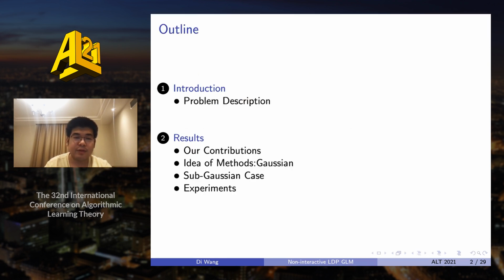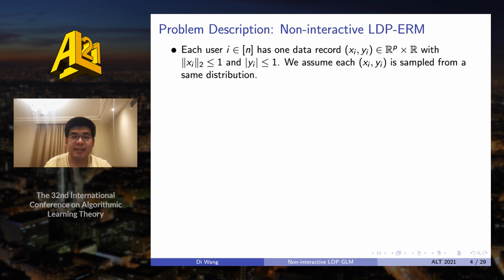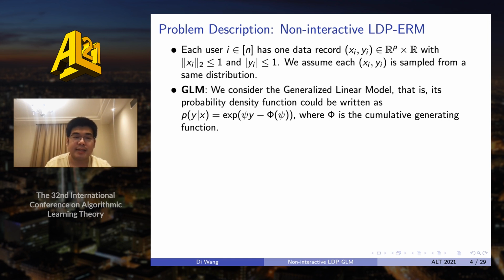So first, let me introduce our problem. We study the generalized linear model. That is, we assume that there are n users, and each user has one data record. And we assume that each pair of xi and yi is i.i.d. sampled from some distribution. Because we study the generalized linear model, we assume that its probability density function could be written as the following. Here, phi is some cumulative generating function, or we call it the loss function or the link function. And psi is a function of the feature vector x.